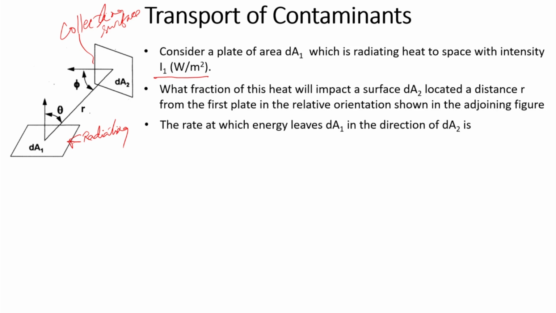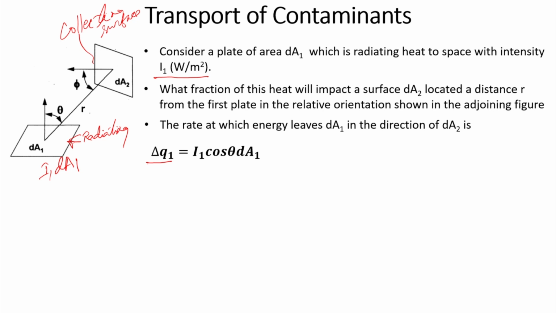Now, the rate at which the energy leaves the surface dA1 in the direction of dA2 we can find, and it will be denoted by delta q1. I1 is the intensity, so I1 multiplied by dA1 is the amount of radiation radiated by the surface, which you can assume is radiated in all directions.